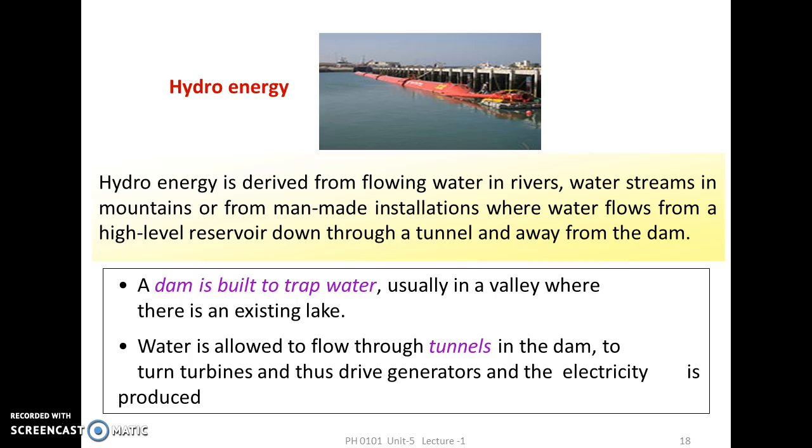Hydroenergy. Hydroenergy is derived from flowing water in rivers, water streams in mountains, or from man-made installations where water flows from the high-level reservoir down through a tunnel and away from the dam. A dam is built to trap water, usually in a valley where there is an existing lake. Water is allowed to flow through tunnels in the dam to turn turbines and thus drive generators, and the electricity is produced. For example, if you have seen the Bhakra Nangal Dam in India.